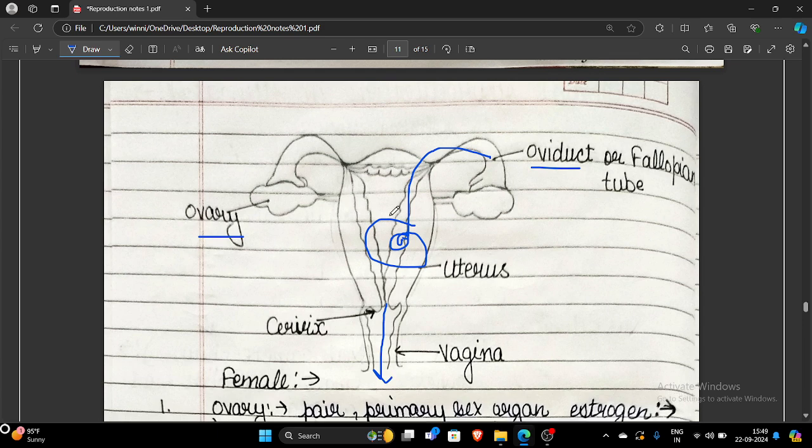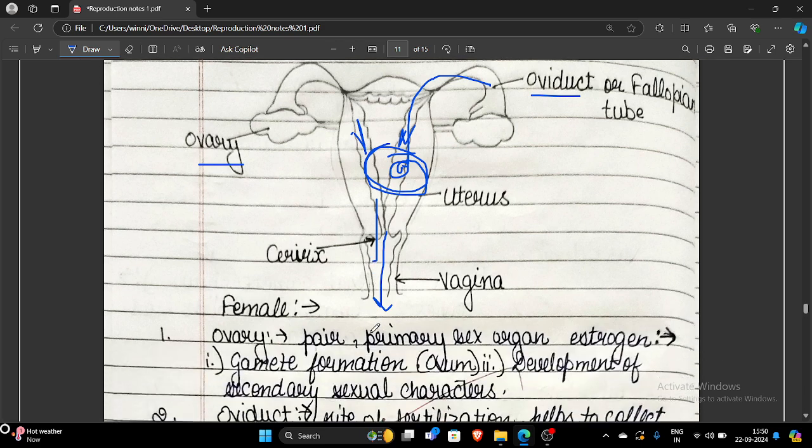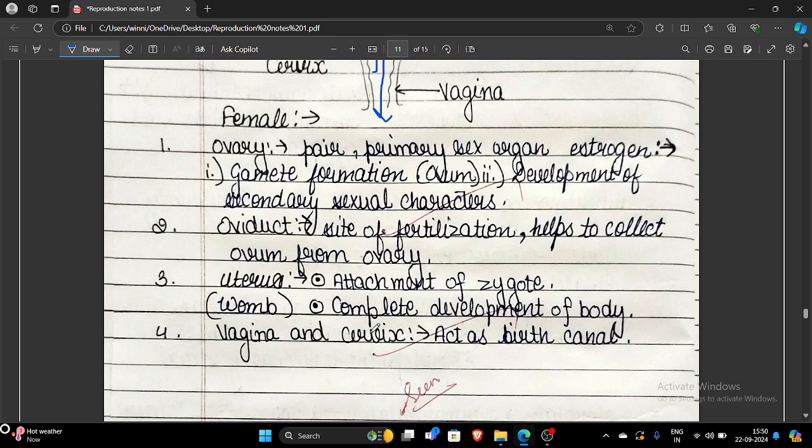Okay, if zygote formation does not occur, then what happens? Every month, uterus prepares itself to receive fertilized egg. For that, it always becomes thick and spongy and well supplied with blood vessels. If fertilized egg is not received, in that case, all the thickened walls get broken up in small pieces, and along with blood and mucus and along with unfertilized ovum, all these things release out through vagina in the form of blood and mucus. This is known as menstruation that occurs every month.